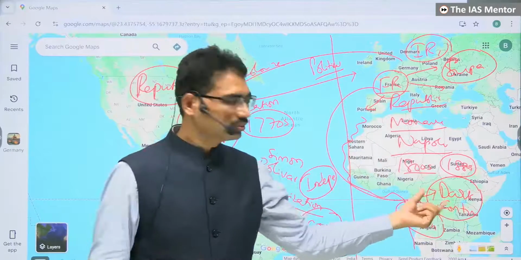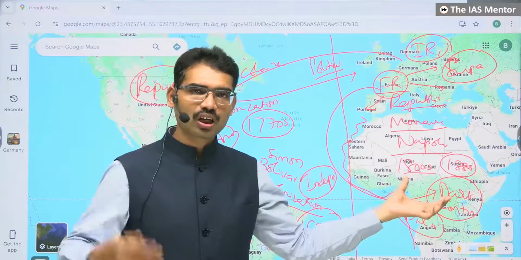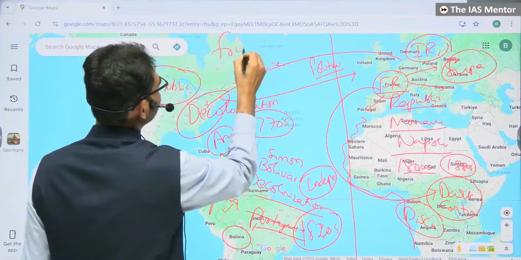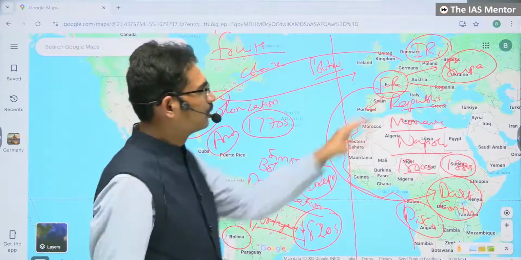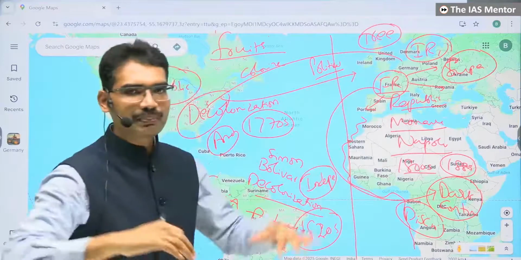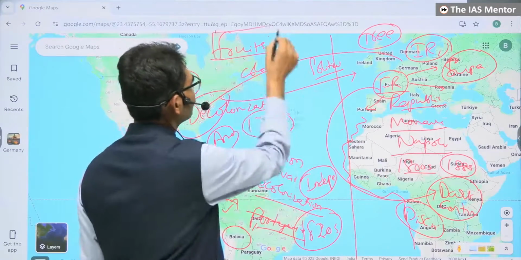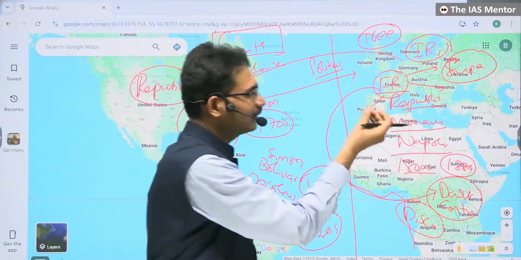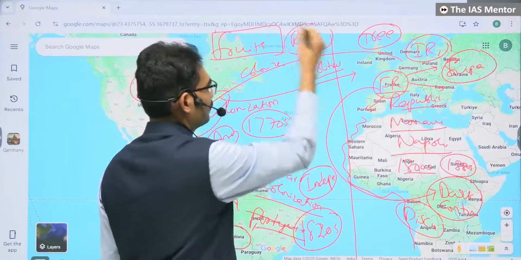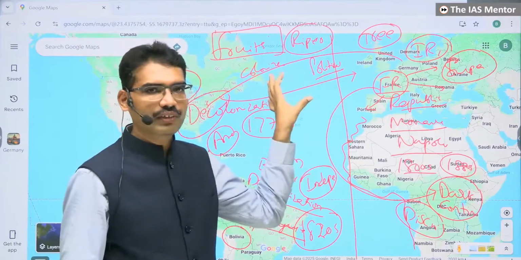For some decades you can do this, but you cannot do it perpetually. You cannot keep these people ignorant for a long period of time. That's why one scholar observed that these colonies are like fruits. United Kingdom is like a tree, and this tree had branches, this area, this area, this area. These colonies, like fruits, hang on to the tree or the branch until they ripen. That means when they mature enough to understand the exploitation, they will never stay.